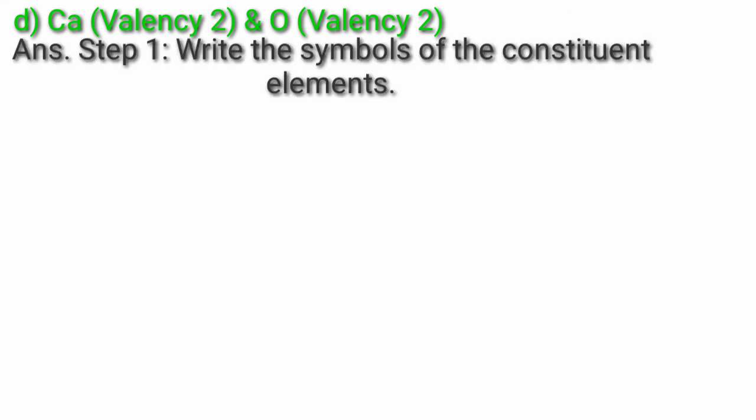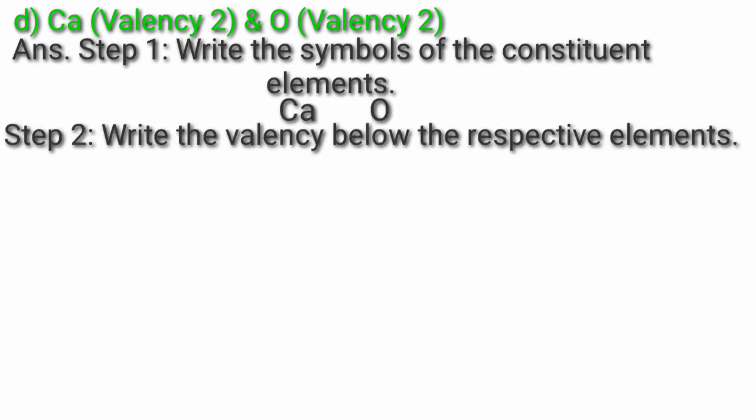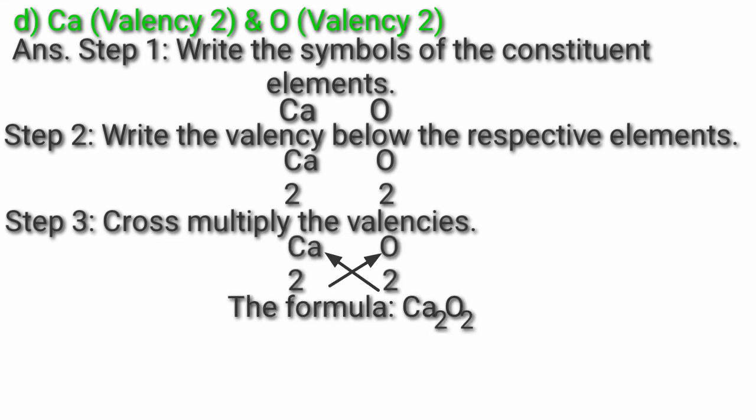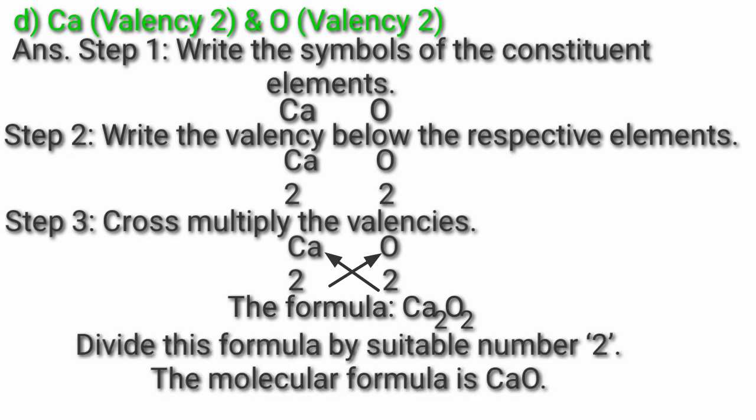Question D. Ca valency 2 and O valency 2. Answer. Write the symbols of constituent elements, that is Ca and O. Write the valency below the respective elements. Ca valency 2, O valency 2. Cross multiply the valencies. Ca multiplied by 2, O multiplied by 2. The formula is Ca2O2. Now divide this formula by a suitable number, 2. The molecular formula is CaO.